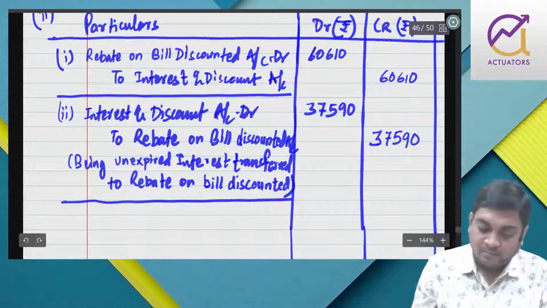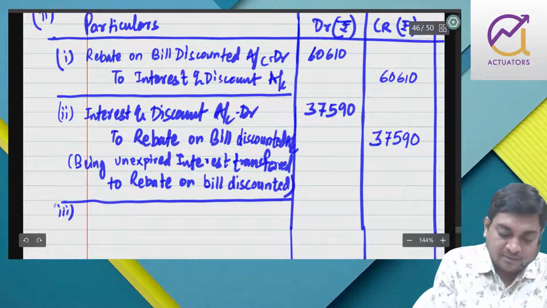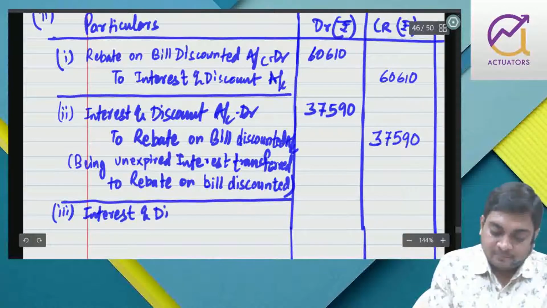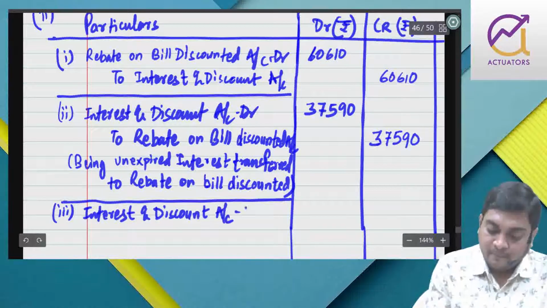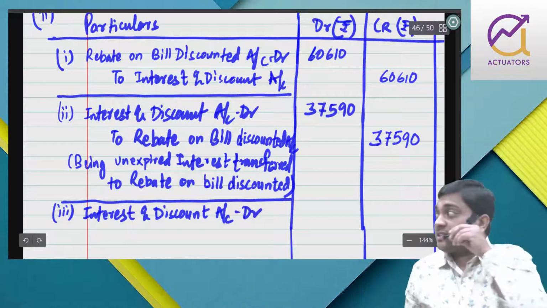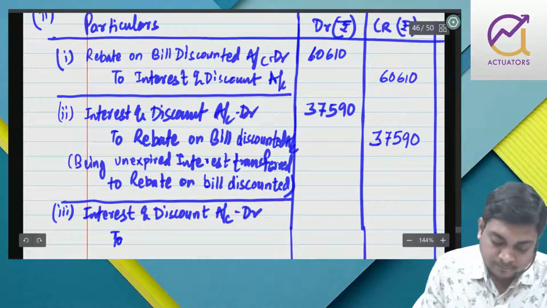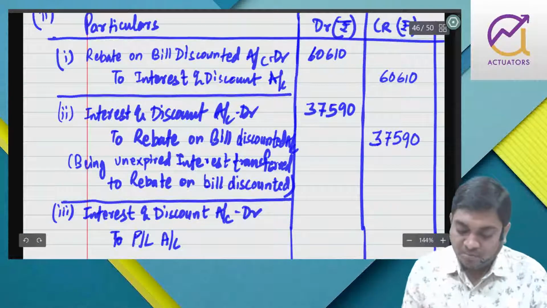Number 3, interest and discount account debit, to PL.